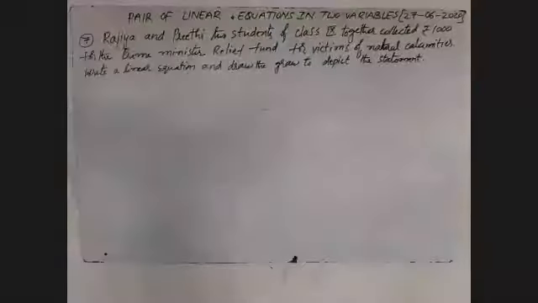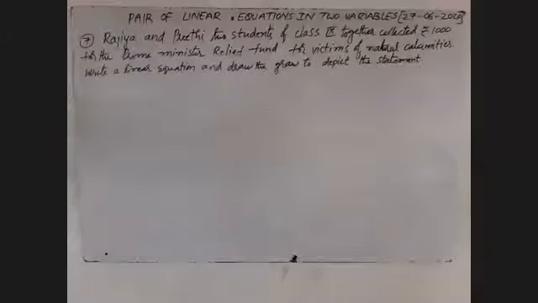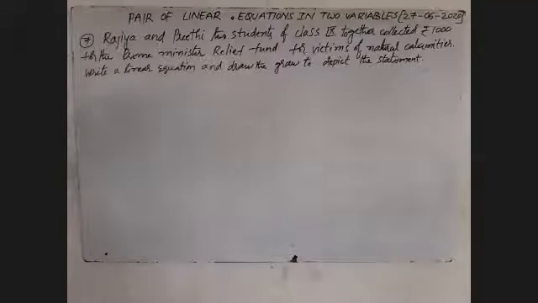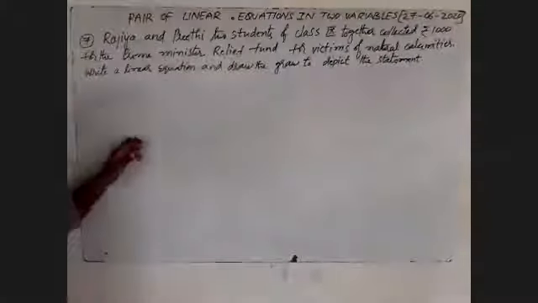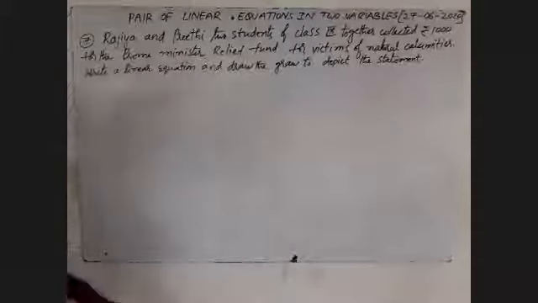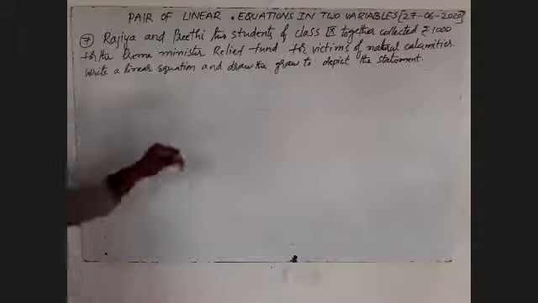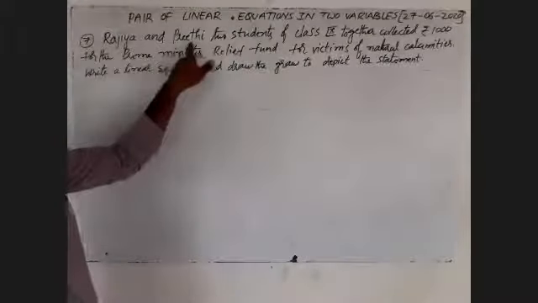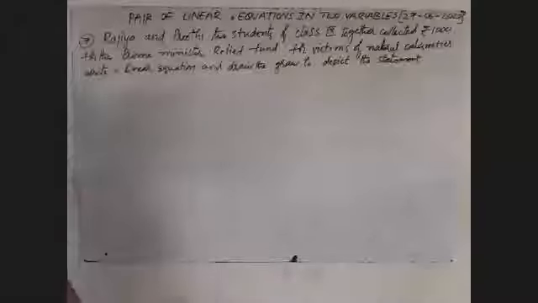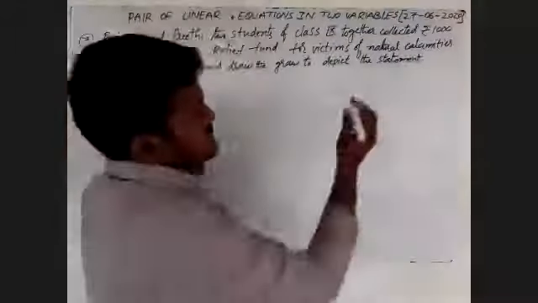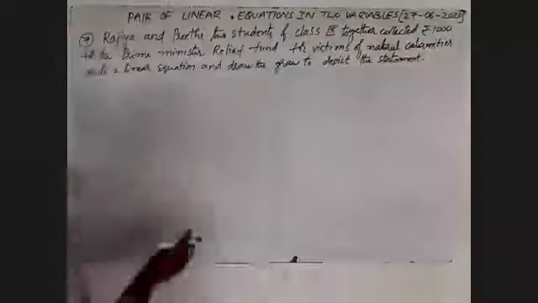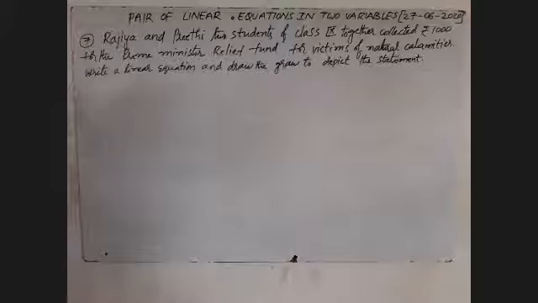What is given in this problem? Razia and Preeti, two students of class 9, together collected 1,000 rupees for the Prime Minister Relief Fund for victims of natural calamities. What we have to find out in this one? Write a linear equation and draw the graph to depict the statement.